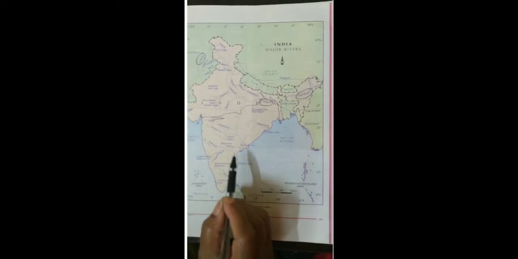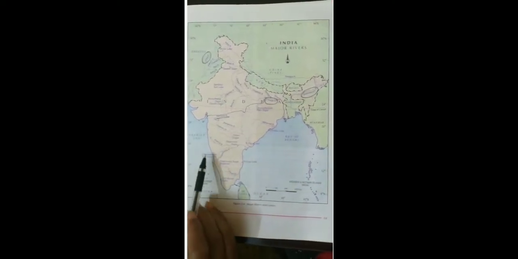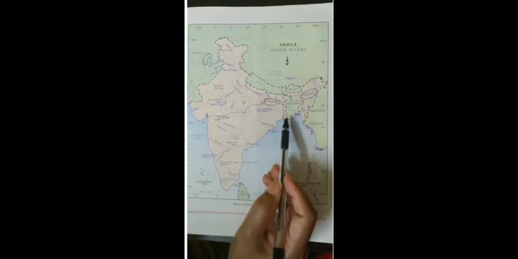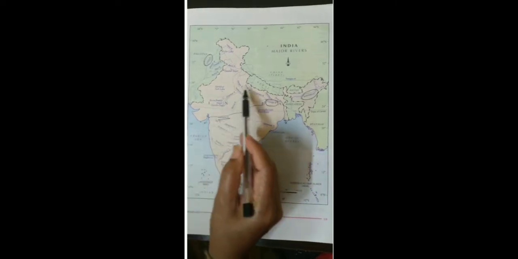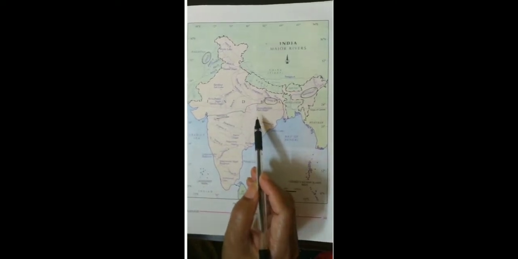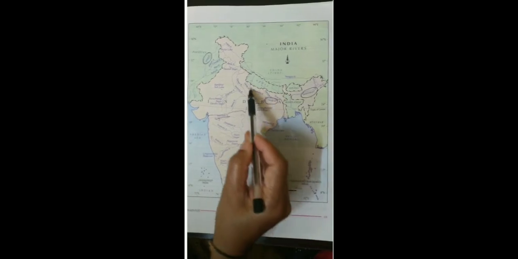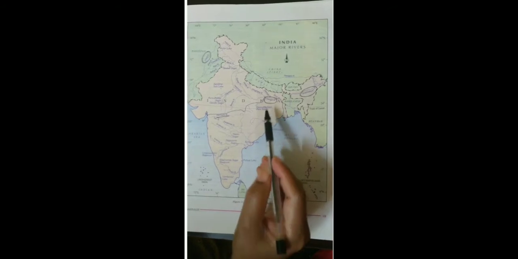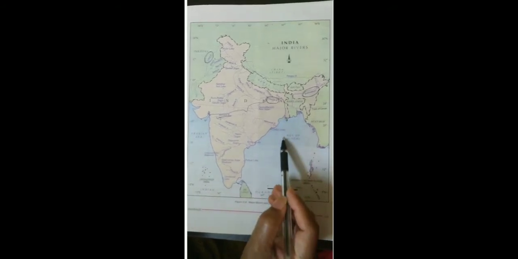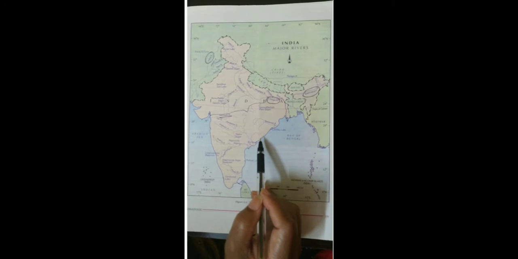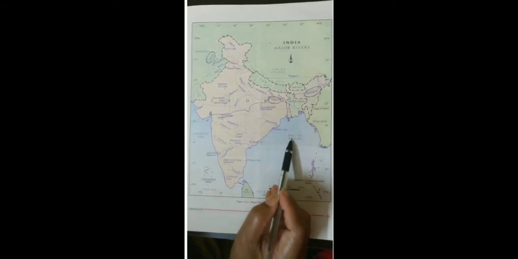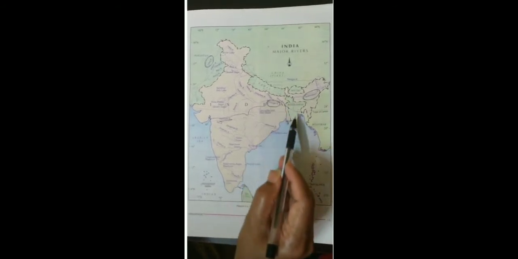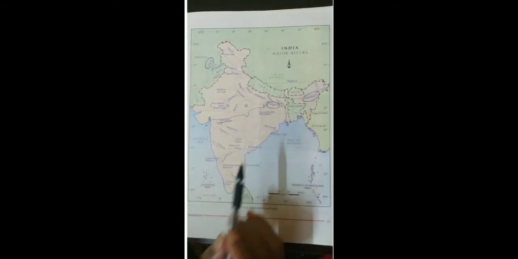If we look at the physical map of India, we see many small streams or rivers flowing from different directions. They all come together and form a main river. And then they drain into a large water body such as a lake or a sea or an ocean. The area drained by a single river basin is called a drainage basin.